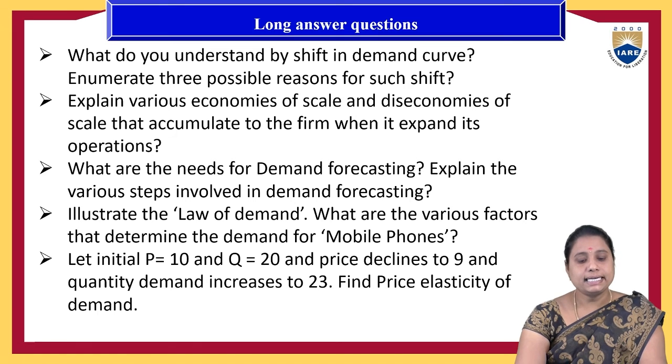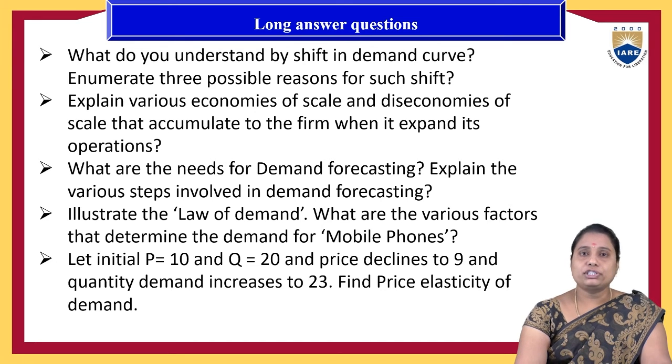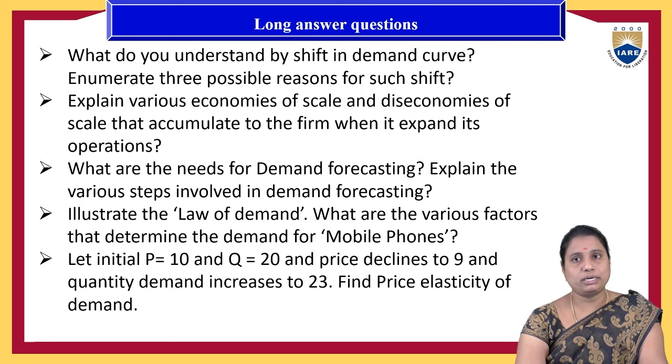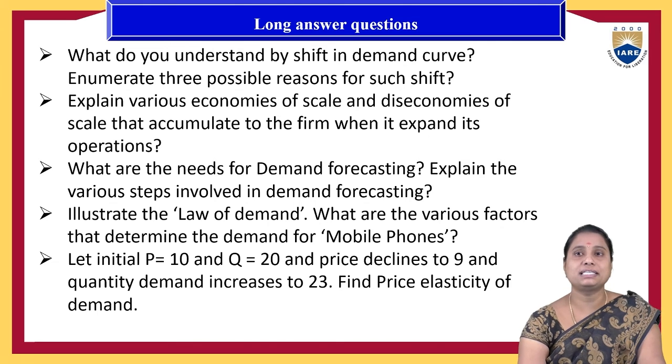And next thing is illustrate the law of the demand. What are the various factors that determine the demand for mobile phones? So here first we need to explain about law of the demand, its formula, its graphical representation, as well as we need to take the example of the mobile phones and determine like if the price increases, what will be the impact of that price increase on the mobile phones.